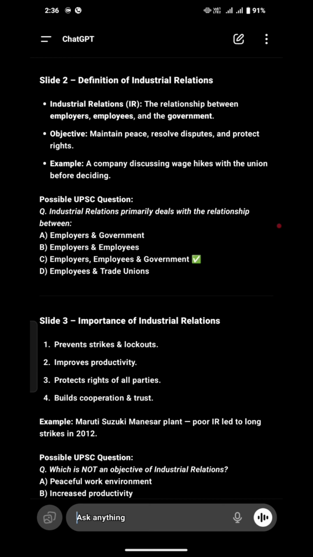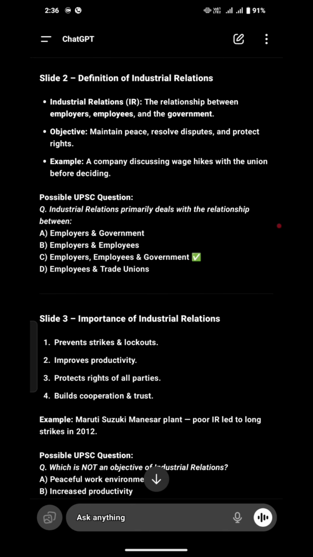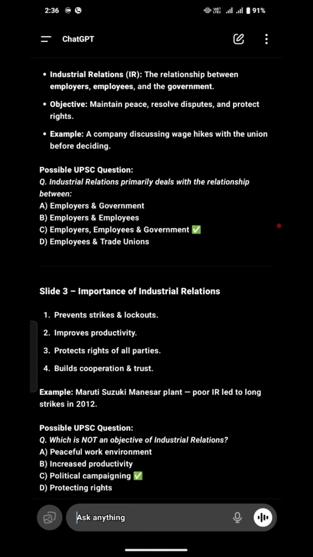Objective: maintain peace, resolve dispute, and protect rights. So what is the most important thing? Maintain peace. You need to create peace, resolve the dispute, and protect the rights of the worker. Example: a company discussing wage hikes with the union before deciding.